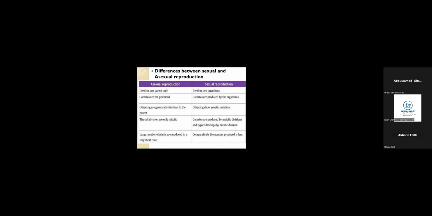Now, large number of plants are produced in a very short time. Yes. In the case of asexual reproduction, large number of organisms are produced. Why? For sexual reproduction, lesser number are produced.